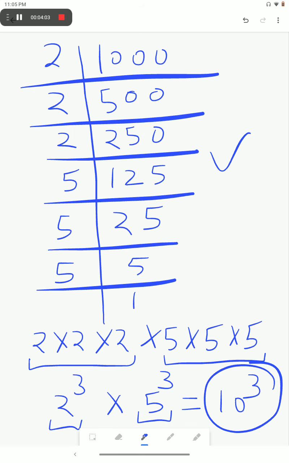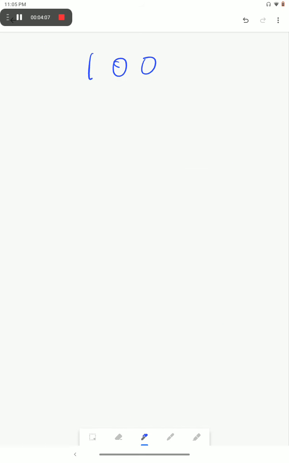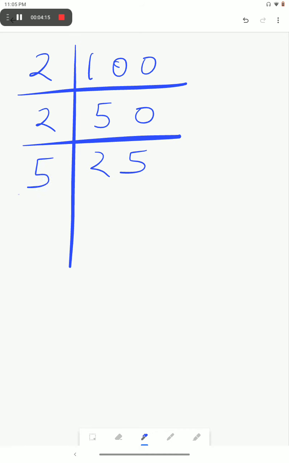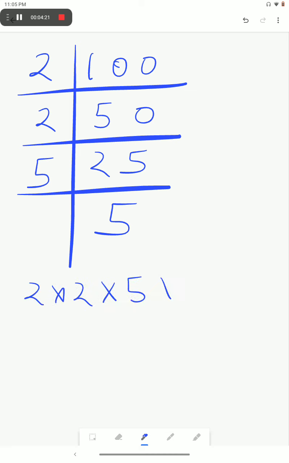Okay. Now next point. Next is 100. Now make its prime factors. 2 fives are 10, 2 zero zero, 2 25, 5 fives are 25. Now what will be its prime factors? 2 into 2 into 5 into 5. It is existing in the form of a doublet, again a doublet, no triplet is there. It means it is not a perfect cube.